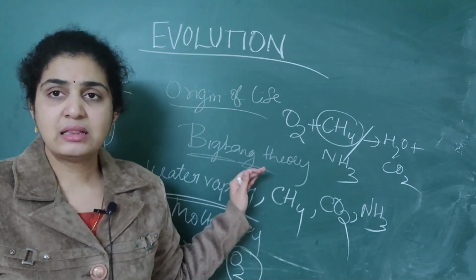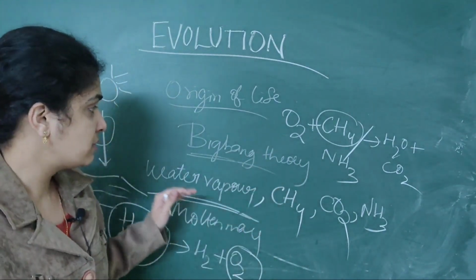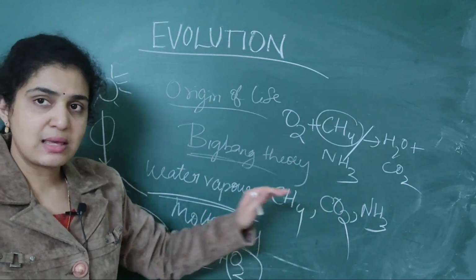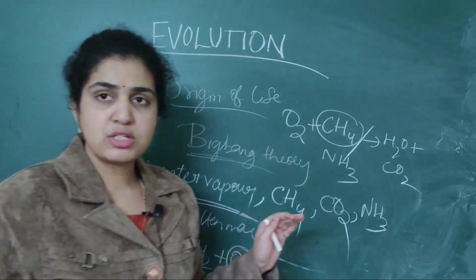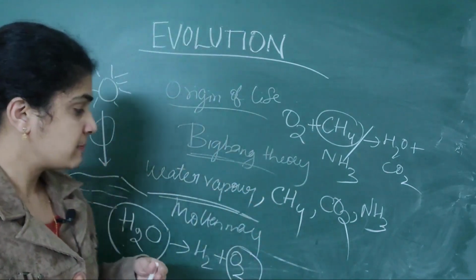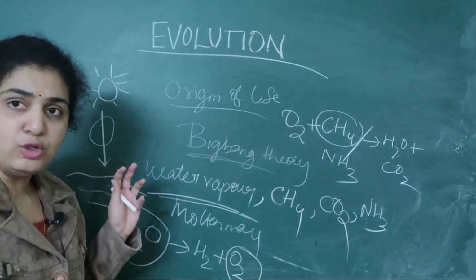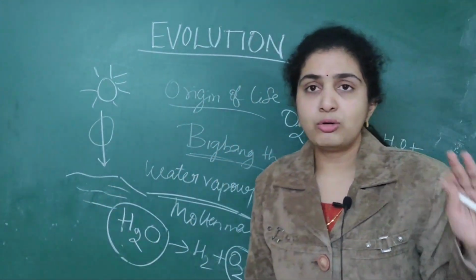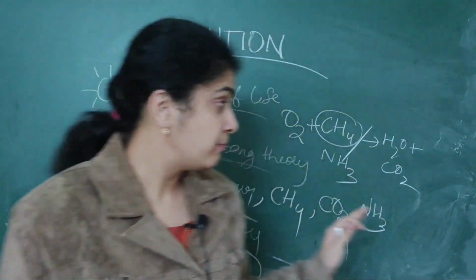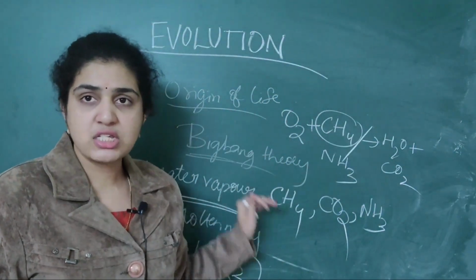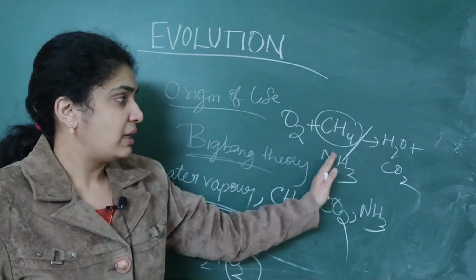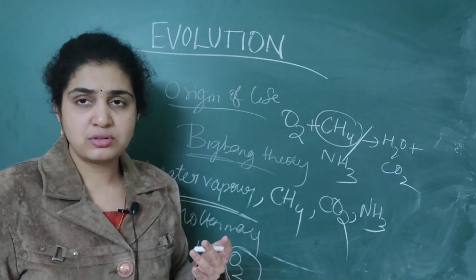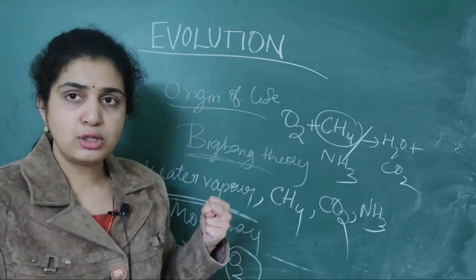So this is the Big Bang theory, which explains the origin of the universe. Water vapor, methane, carbon dioxide as well as ammonia are the four substances formed from the molten mass. When UV rays touch the earth's water, it is broken down into hydrogen as well as oxygen. Then the oxygen combines with ammonia or methane to form H2O and CO2. Don't get confused regarding this. Simply two points you should remember.